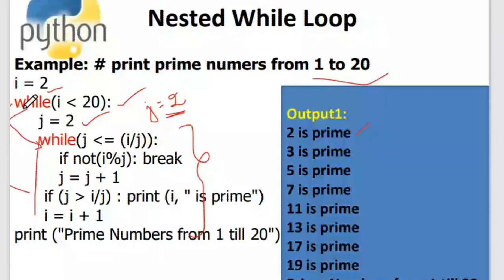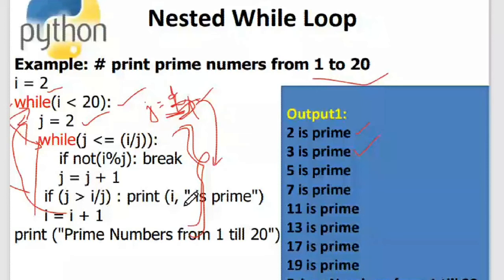Okay, now again the inner loop. j is taking a new value, which is 3, and now the inner loop will be executed to check whether 3 is prime or not. Once it prints 3 is prime, it again goes to the outer while and sets the value of j to 4. Since the value of j is set to 4, the inner loop will check whether 4 is prime or not. Since 4 is not prime, it is not printed. I didn't write a print statement here. If you want, you can write a print statement saying that 4 is not prime. But the question is to print the prime numbers, so I just have printed the prime numbers.